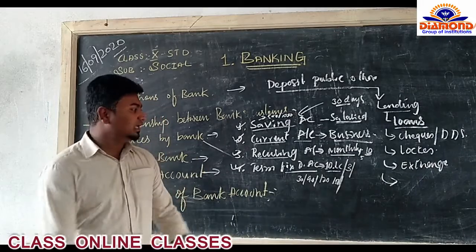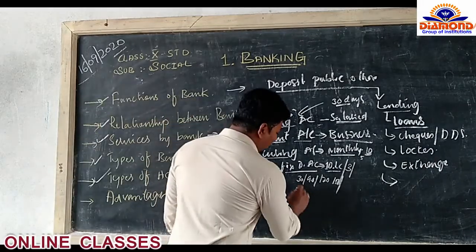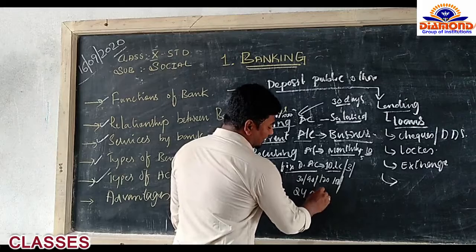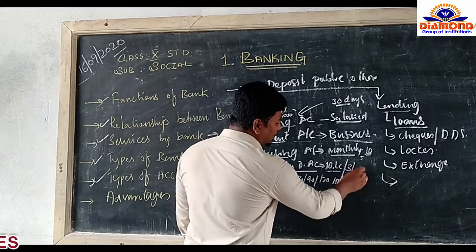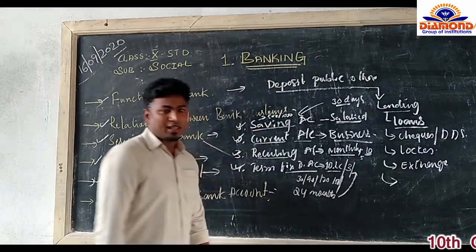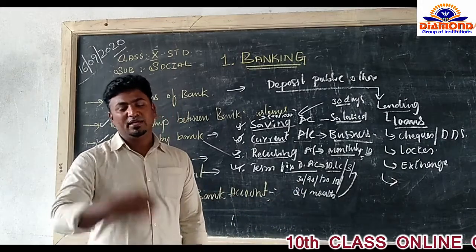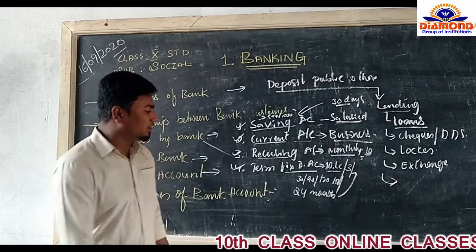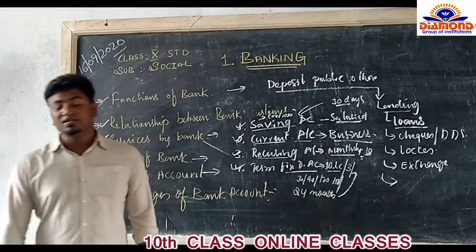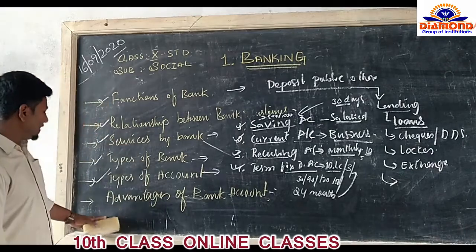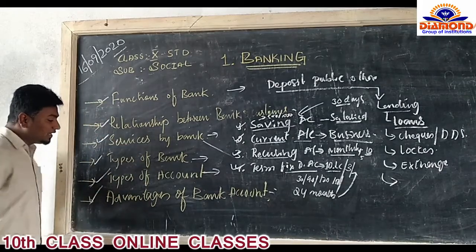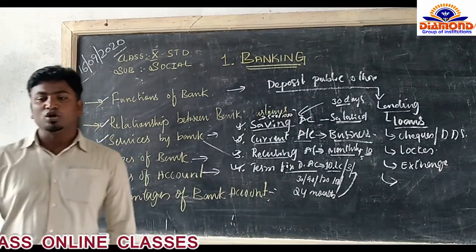Once you lock it, for example, you lock it for 24 months. Okay. So for 24 months, 10 lakh rupees is locked. After 24 months, along with the interest, your amount is going to be deposited back to your account. So this is one of the fixed deposit accounts. Then finally we come towards the advantages of bank account opening.